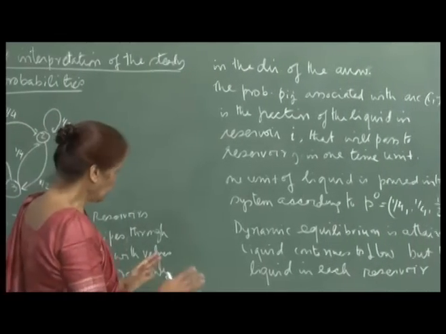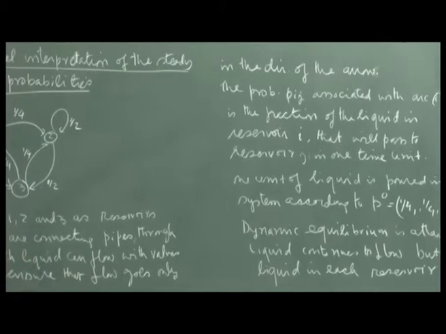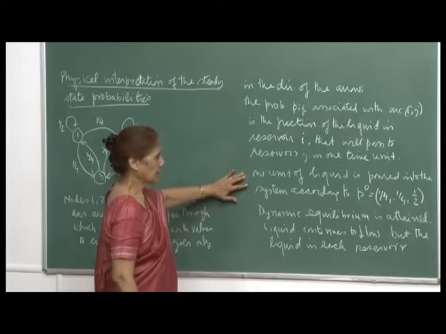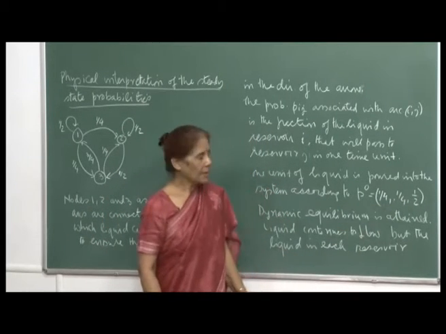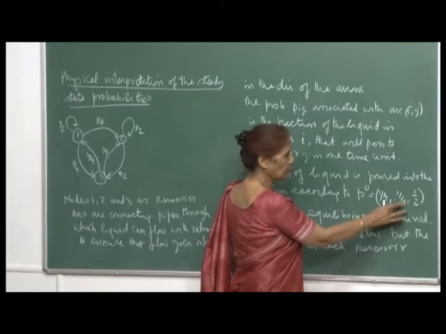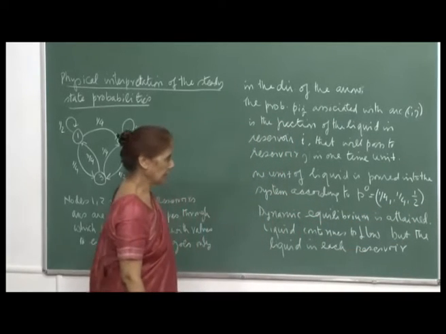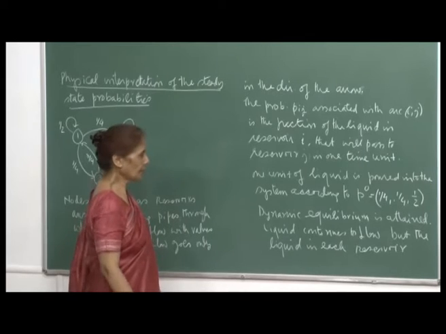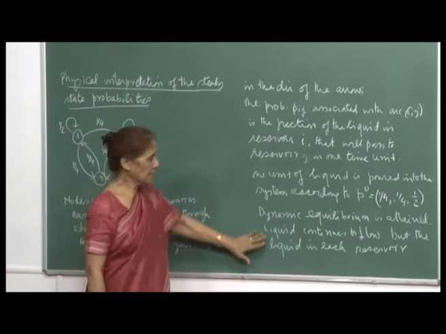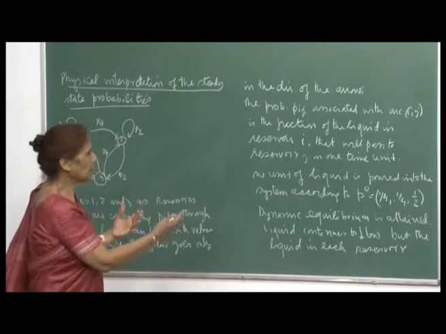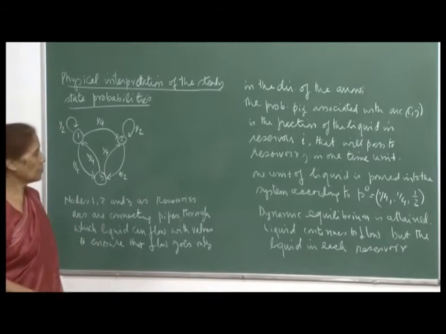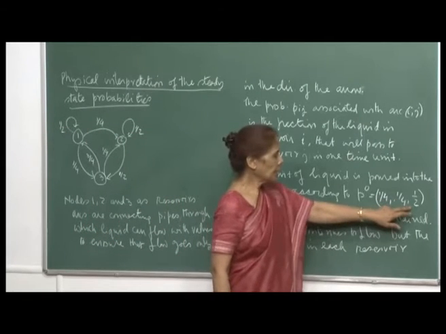So, if we think of the system as made like this, then what you do is you pour 1 unit of liquid into the system according to these initial probabilities. That means, 1/4 of the liquid is put in reservoir 1, 1/4 is put in reservoir 2, and half the liquid is put in reservoir 3. Okay. And then the liquid is allowed to flow according to this plan, and then what we are saying is that in dynamic equilibrium, what we have discussed, the probabilities will converge, irrespective of how much liquid was initially poured into the reservoirs.